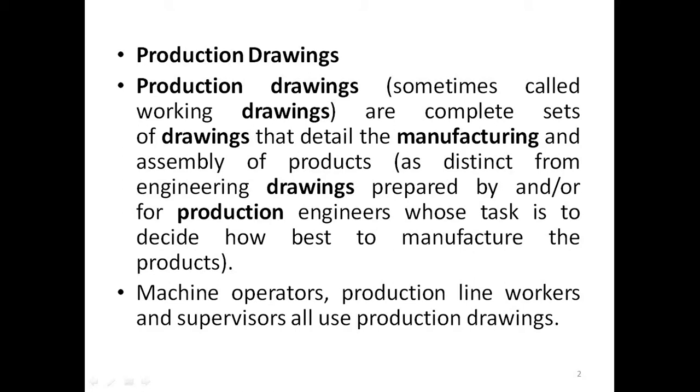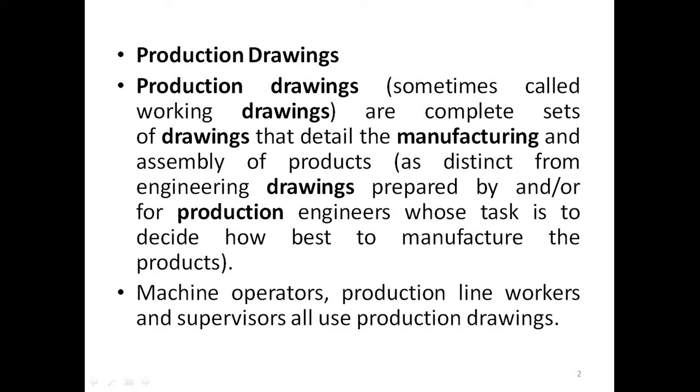They are complete sets of drawings that detail the manufacturing and assembly of products, as distinct from engineering drawings prepared by or for production engineers whose task is to decide how best to manufacture the products. Production drawing, sometimes called a working drawing, is a master copy in industry. It is a working drawing because it is the language of the engineer.